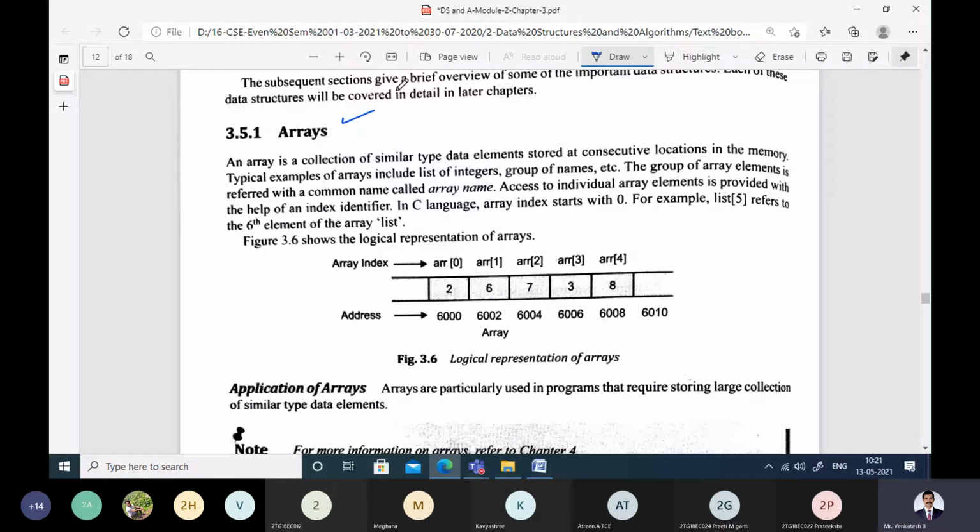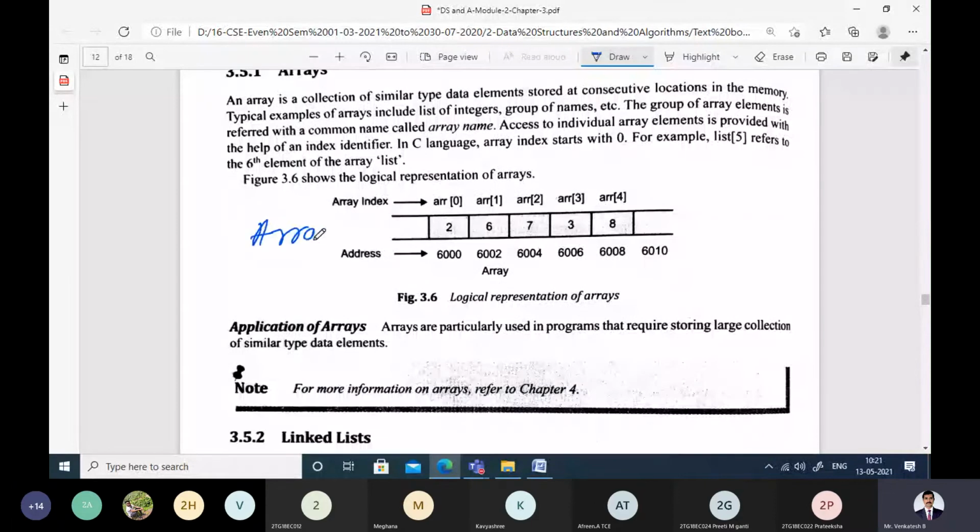Say for example, this is one array. These are the memory locations which are reserved for the array elements, and these are array indexes. We are assuming that the array indexing will start from 0, and then 1, 2, 3, 4, and so on. This is the memory address which is allocated by the compiler. It need not be 6000; for understanding purpose, it has been taken as 6000.